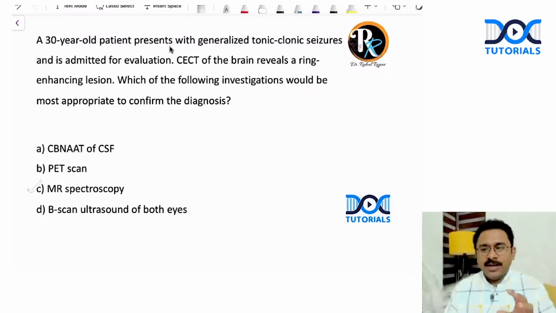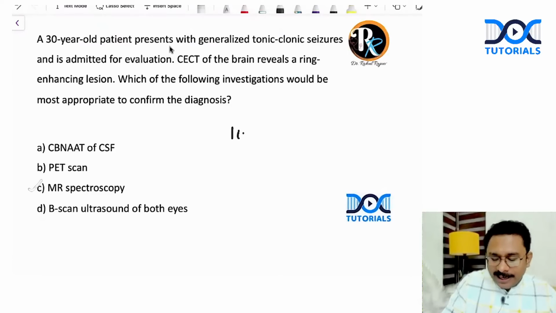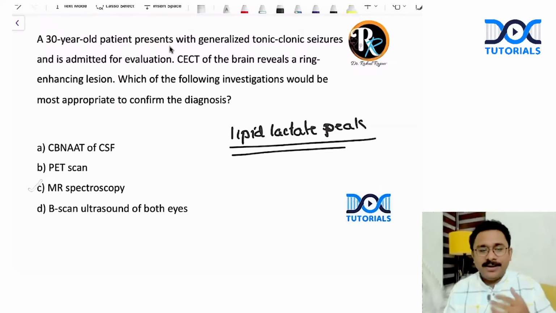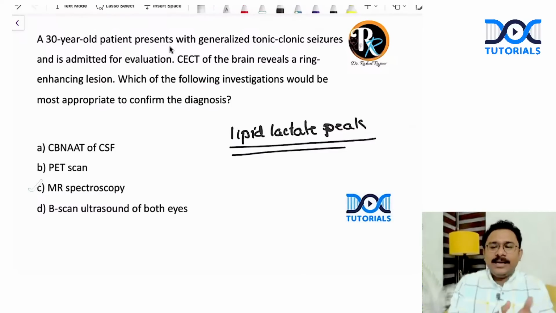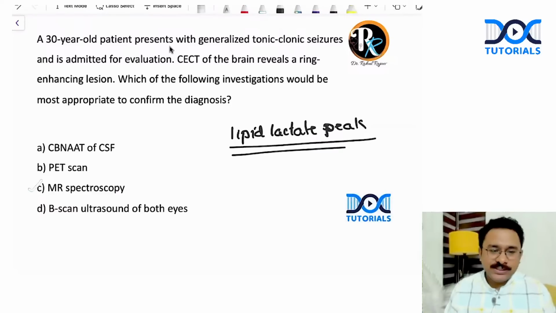Why? Because for a common condition like tuberculosis, it could be a tuberculoma, and this tuberculoma will show a lipid lactate peak. I'm sure this might have been taught to you in radiology as well. So you'll have to go for MR spectroscopy, because that will actually help you. If you find a lipid lactate peak, yes, it is tuberculoma. Else you can consider other differentials like neurocysticercosis.